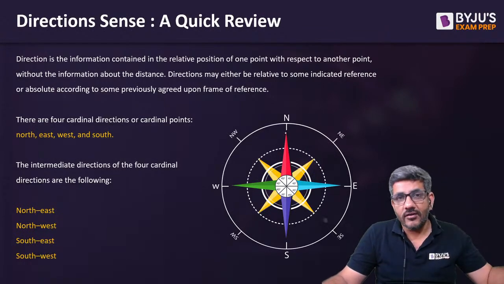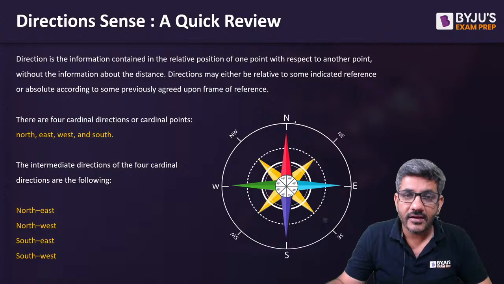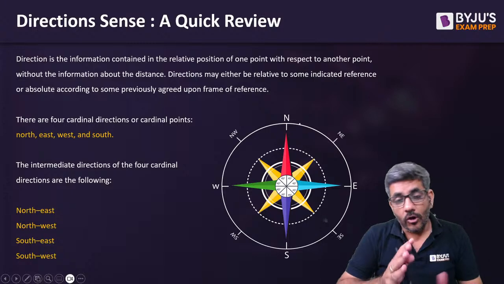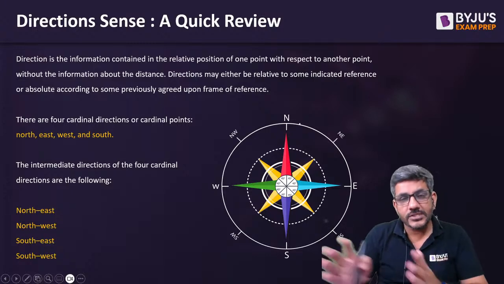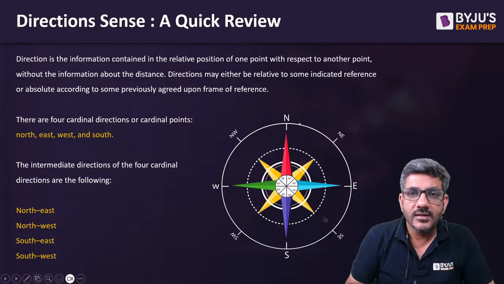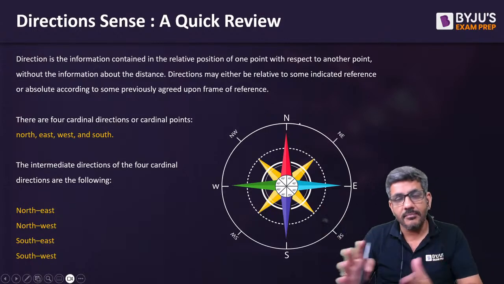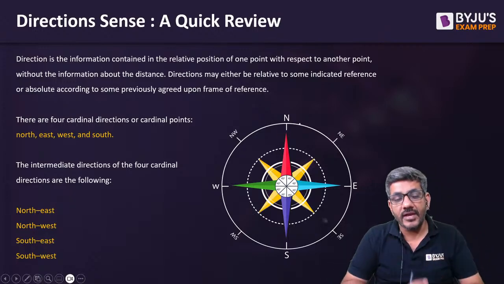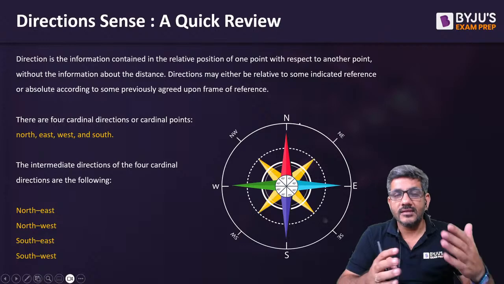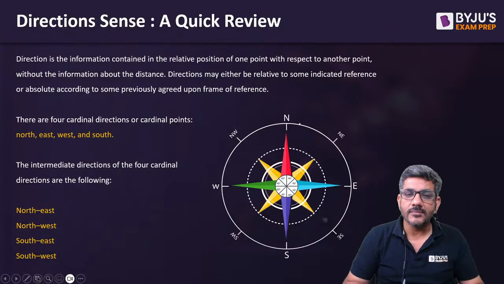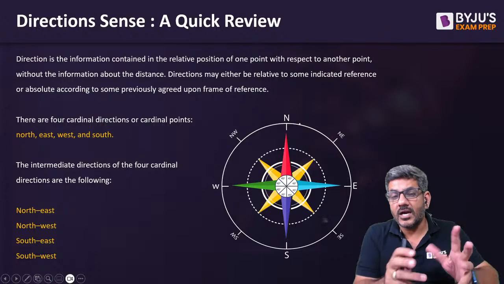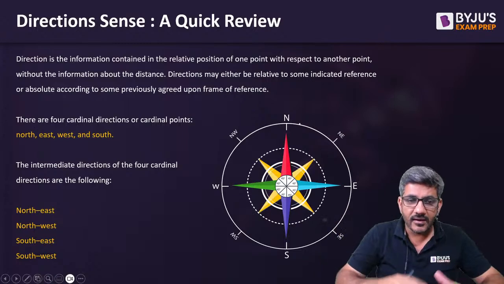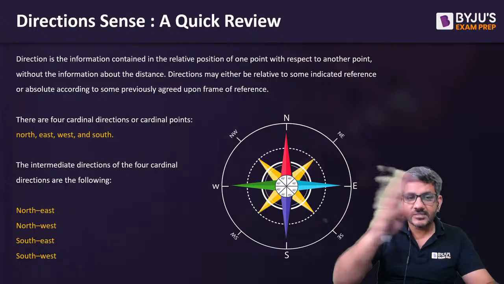On the left hand side, you have the western part of India, where you have Gujarat and then Rajasthan and some part of Maharashtra as well. On the eastern side, we have West Bengal and the northeastern states as well, Manipur and Meghalaya, and the other states are also there. And on the southern part of India, we have states like Kerala, Tamil Nadu, and Karnataka. So from India's map, probably you can figure out that I have east on this side, west on this side, north on the upper side, and south on the lower side. This is how we make it.